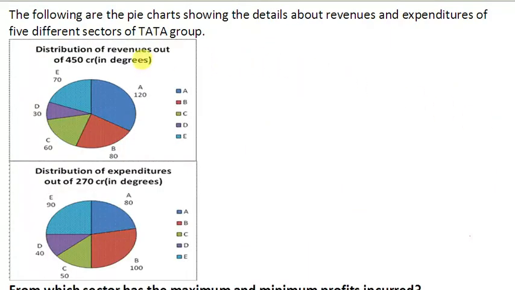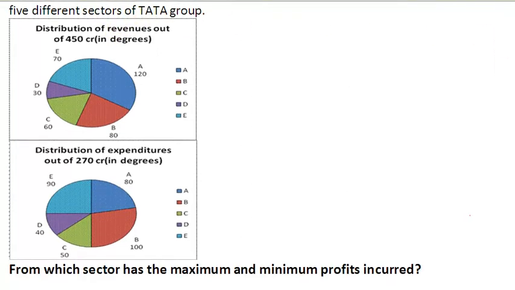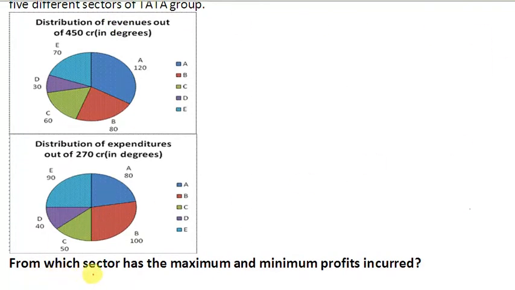Now come to the next question. The next question is, which sector has the maximum and minimum profits incurred? There are five sectors: A, B, C, D, and E. So we have to find out which sector has the maximum profit, and the second part of the question is which sector has the minimum profit.